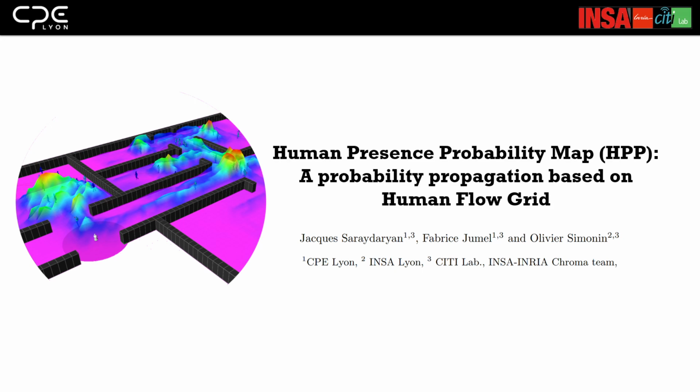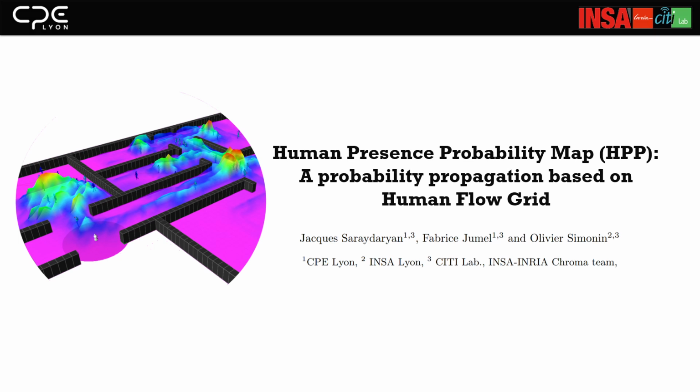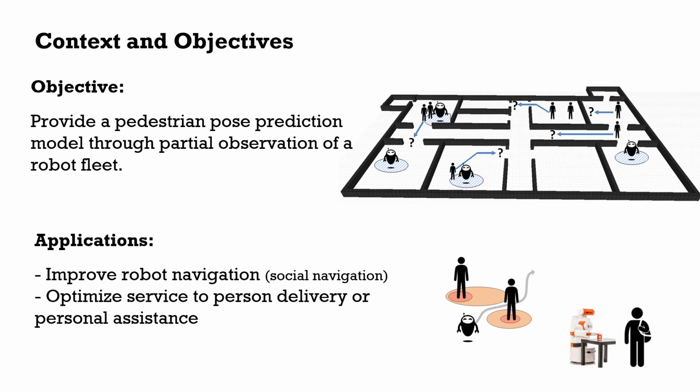Hi, welcome to the presentation video of our work entitled Human Presence Probability Map, HPP, a probability propagation based on human flow grid. In this work, we propose a new pedestrian pose prediction model through partial observation of a robot fleet. Pedestrian pose prediction has many domains of application like personal assistance, social navigation or service delivery.